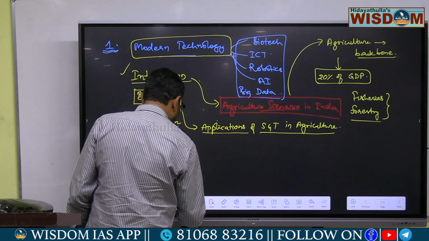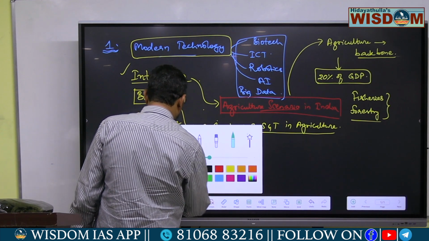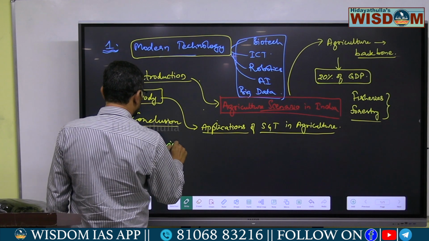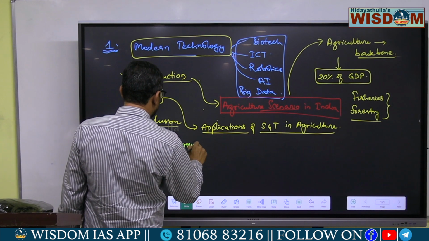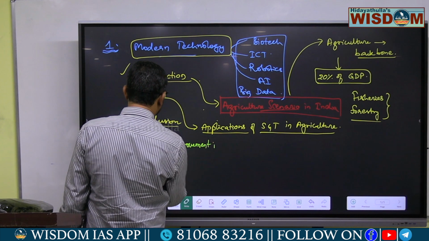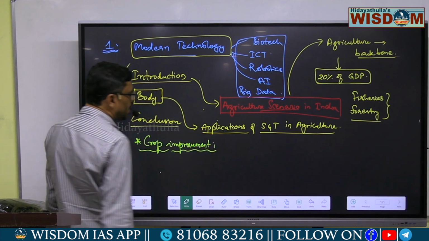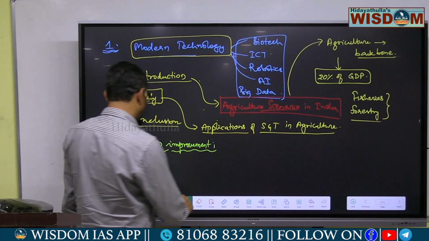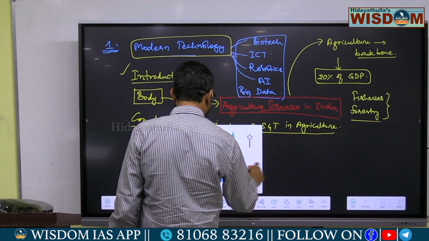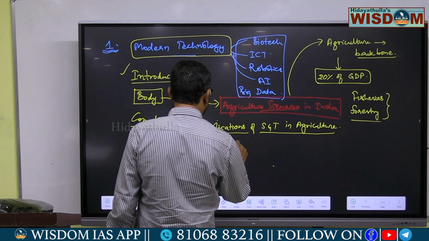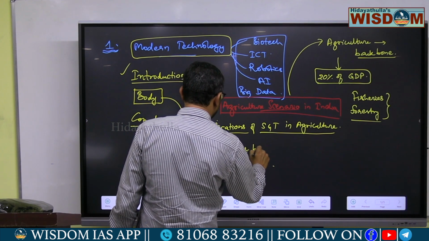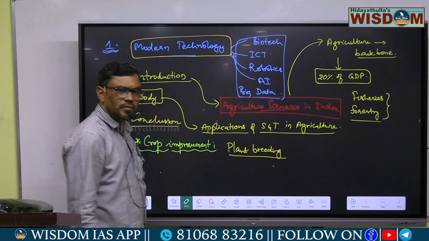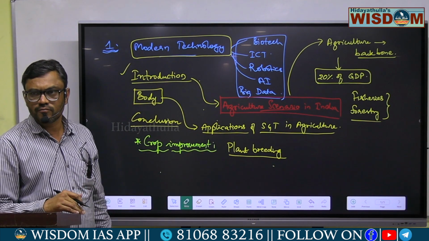Say for example, the first one, crop improvement. How is this technology playing a role in crop improvement? Starting from traditional methods like plant breeding, some of these plant breeding methods can improve the productivity.